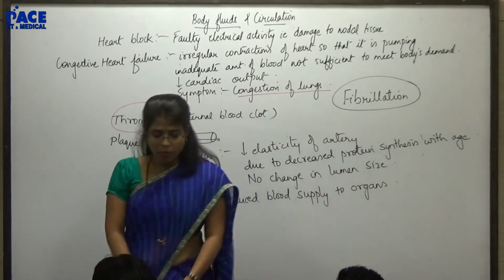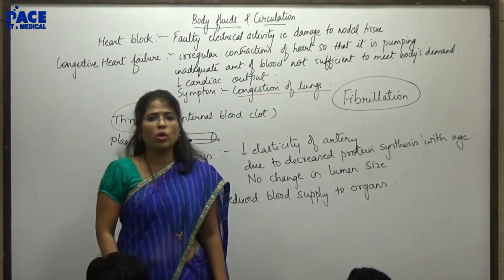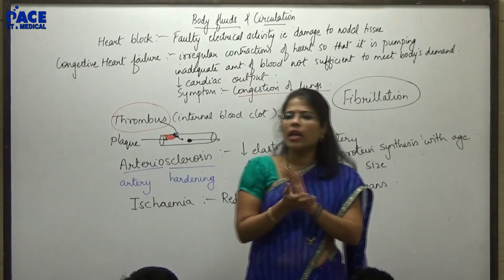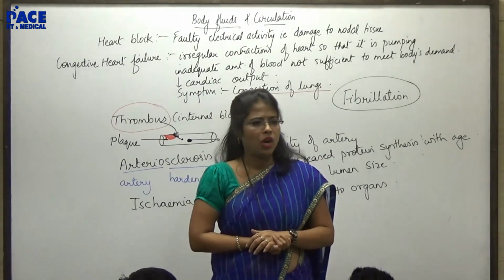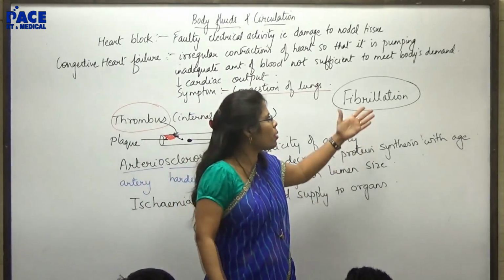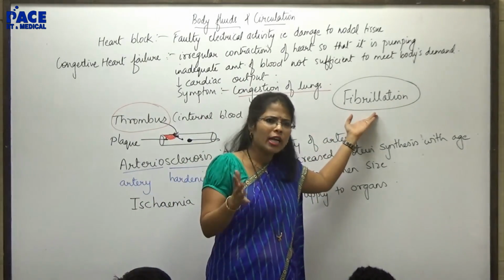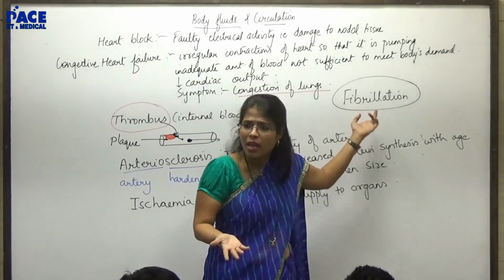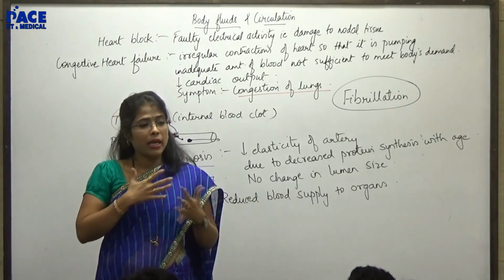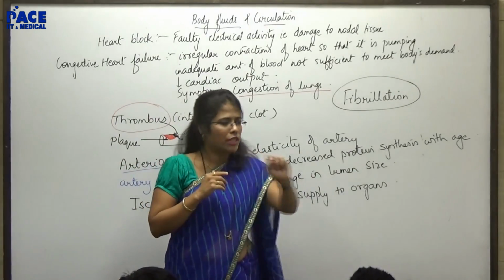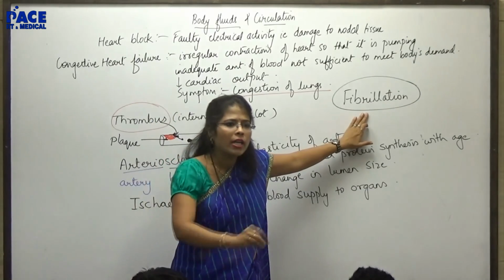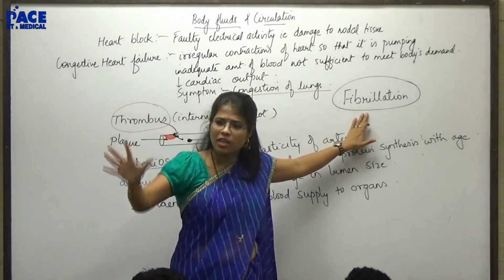Fibrillation is a very major problem if it is with respect to cardiac muscle. Fibrillation means uncoordinated contraction and relaxation of the muscles. Other muscles can be affected by this problem too, but there it is not such a major health issue. Why? Because these muscles are not working on the all or none principle. But in cardiac muscle, if there is fibrillation, it will send uncoordinated contraction signals throughout the surface.